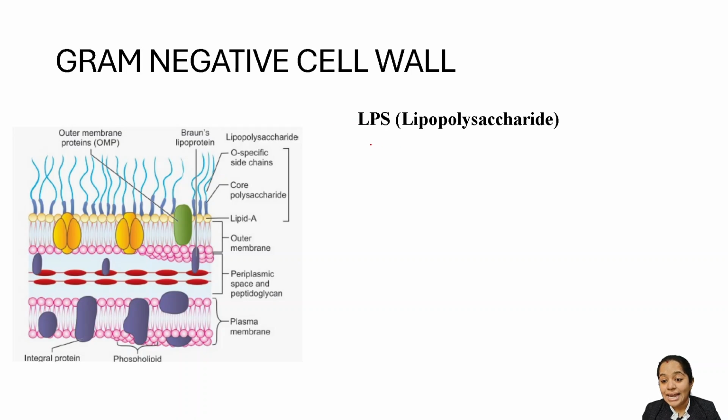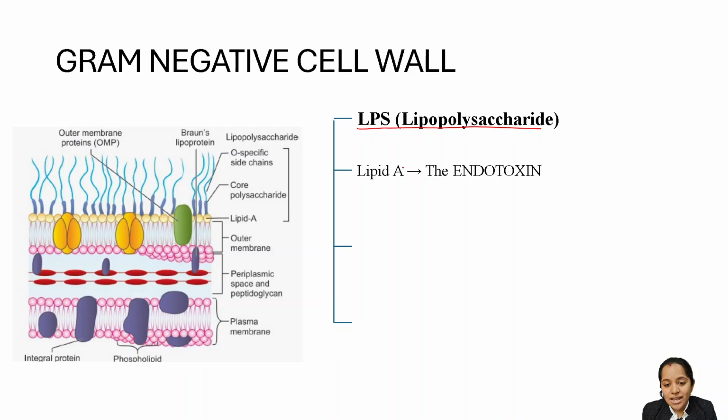That is the lipopolysaccharide. Okay. Now the lipopolysaccharide is one of the best features of the gram negative cell wall. It has a lipid A, the endotoxin, the most powerful virulence factor present in the gram negative cell wall. This is the lipid A.